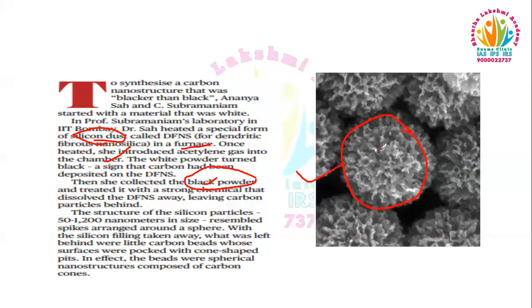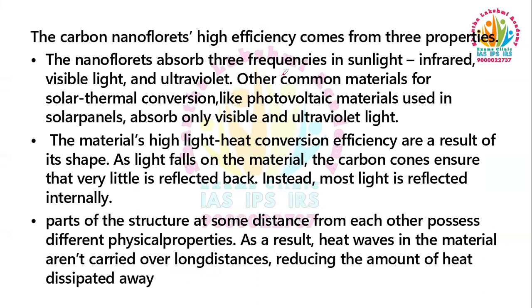So this black powder, when observed under the microscope, appears like small beads which have spherical nanostructures, and they are composed of carbon cones. How do these carbon nanofluorids have high efficiency? Because of three properties. High efficiency means solar thermal efficiency: whatever light falls onto the carbon nanofluorids, it can convert that light into energy. That is known as solar thermal energy conversion.